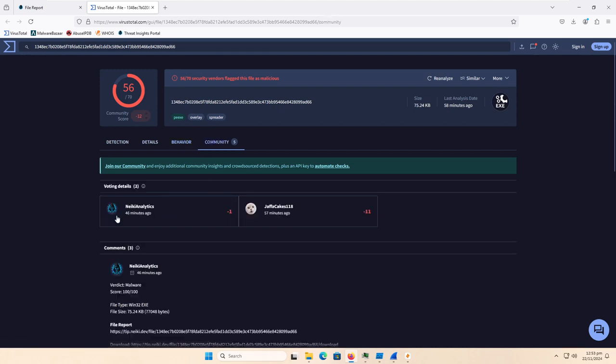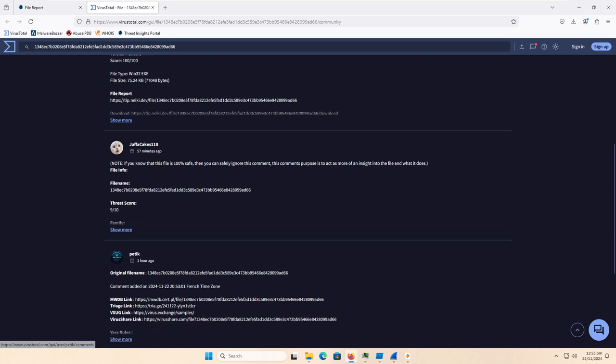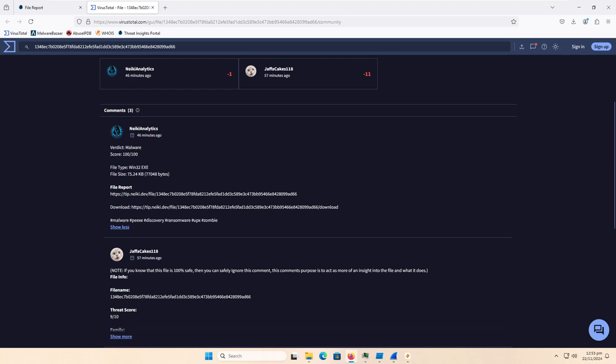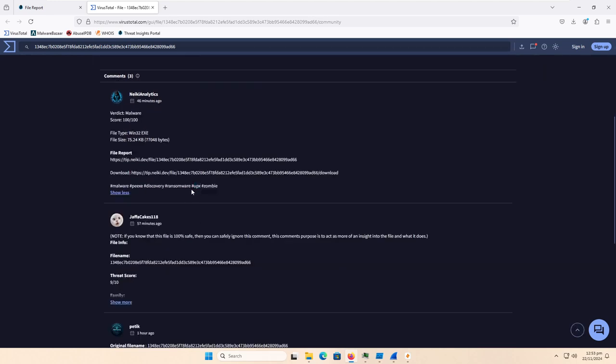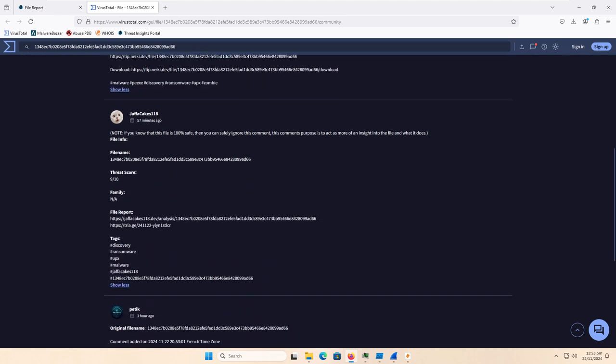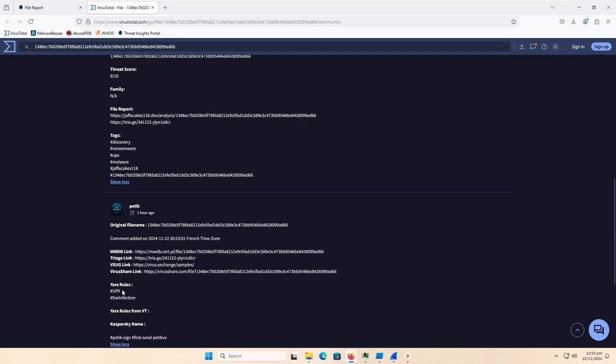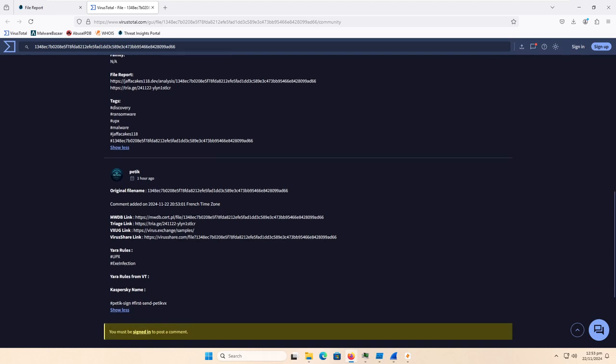And if we go to community, Nike, Jaffa, and Petic have been here. Nike is calling this one malware portable executable, calling it ransomware, which is not the case. And it looks like it's actually been packed with the Universal Package Manager, I think is what it's called. But the UPX does mean that this is packed malware. Jaffa also has the same detection, but everyone's classifying this as ransomware. That is not the case. And Petic is just giving it UPX and EXE infection.